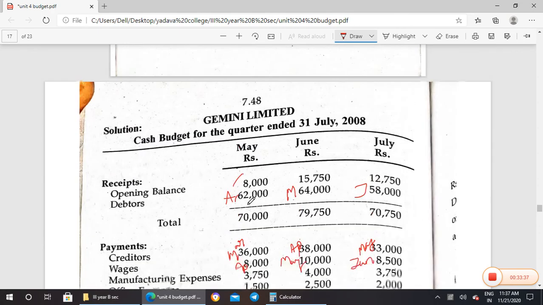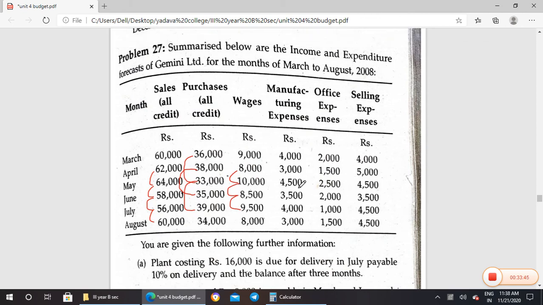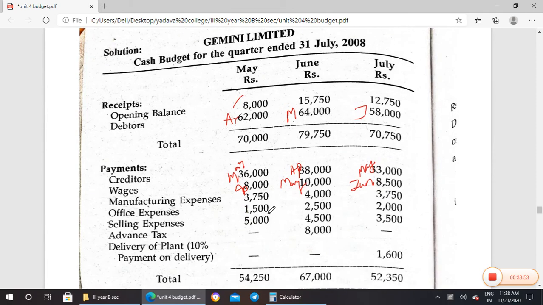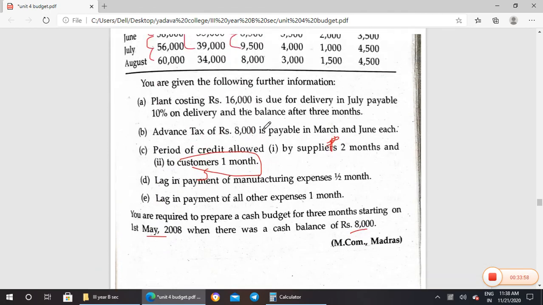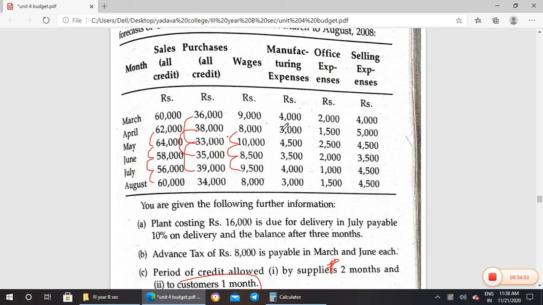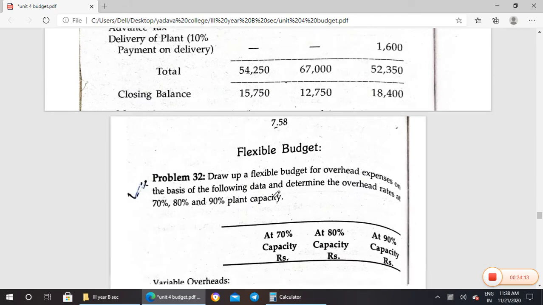Okay, so manufacturing expenses, they said half expenses. So manufacturing expenses 4,000 means 4,500 paid in that month will be half. Then last month we have to add the last month half. That means 1,500 plus 2,250, you will be getting 3,750.